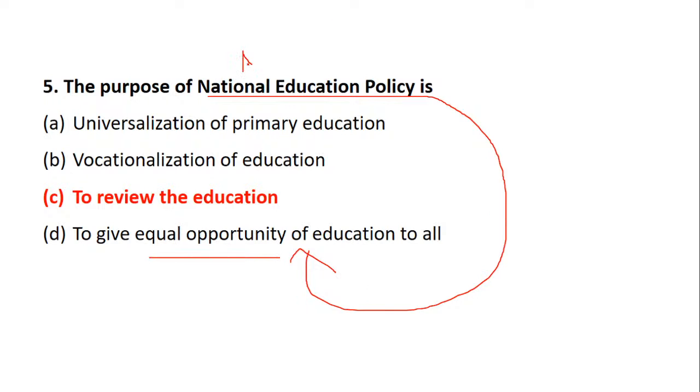When we talk about National Education Policy, it is basically to review the education system and, if needed, to bring a change. See, silly mistakes you people are doing, it's very dangerous. Everyone marked D, no one even once thought, okay, we have done this, what are the objectives of higher education. That time also I told you, equality and accessibility are the objectives of higher education. But when we talk about national policy, it is basically to review the education. So if the education system needs upgradation, you can bring it. Okay.